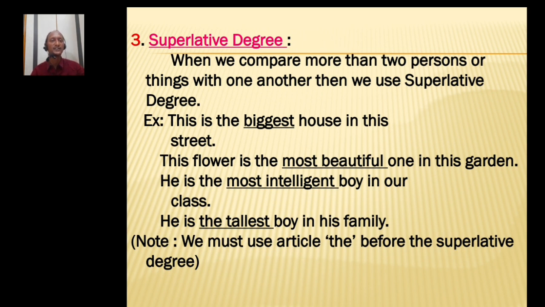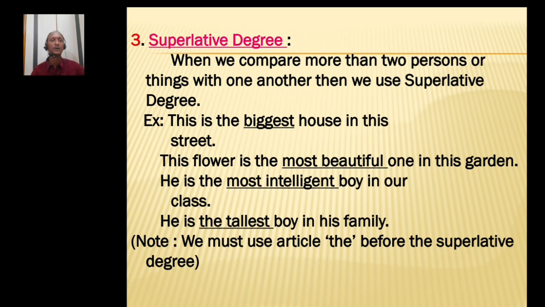He is the most intelligent boy in our class. There are many boys in the class, many students present in the class. So this person, he is the most intelligent boy in the class. So this boy is compared with all boys in the class. So comparison made between more than two. So we have to use the superlative degree of the adjective.